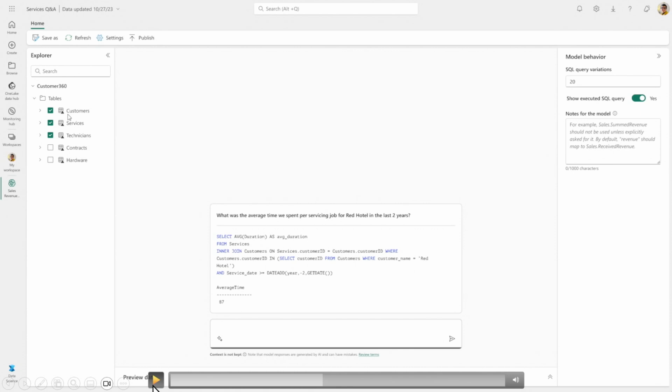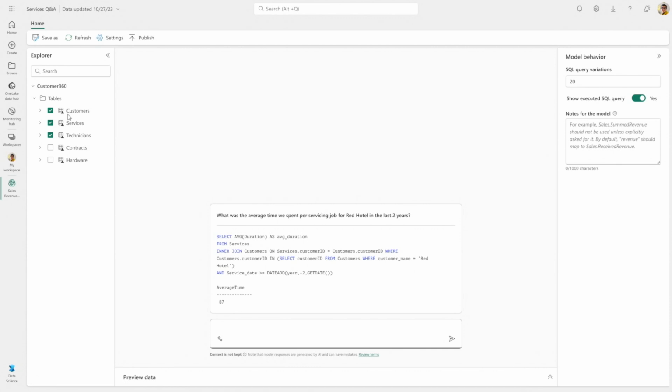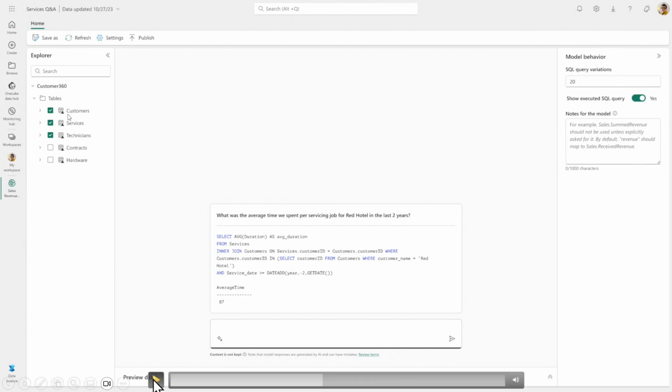So I can ask it questions, and what it's doing behind the scenes is that it's actually generating SQL code. This is a specific AI skill that the Fabric team is very proud of building out, which is NL to SQL, right? So it is actually generating a query for you, and you can interact with it. If you want, you can hide the query too if you're not interested in that, but ultimately, it can give you the query to give that transparency of how it got the data, right?